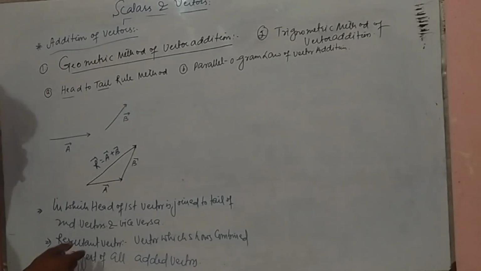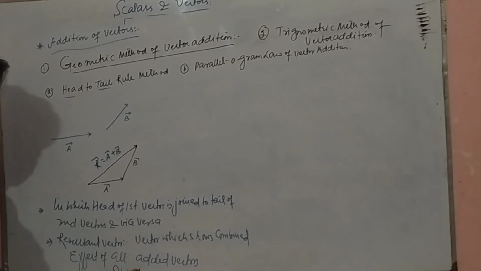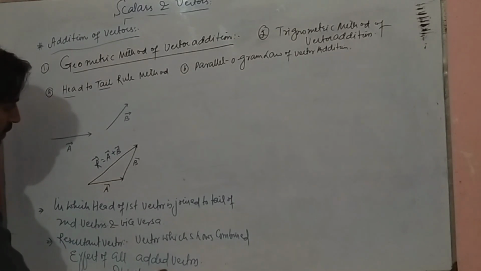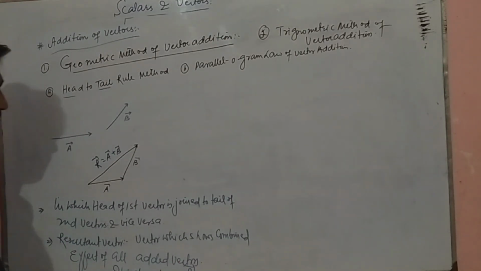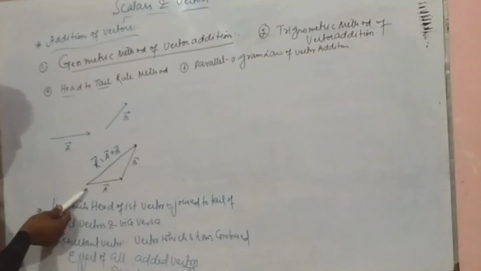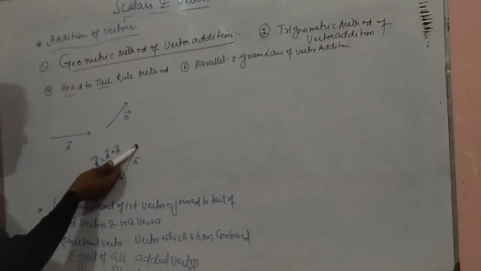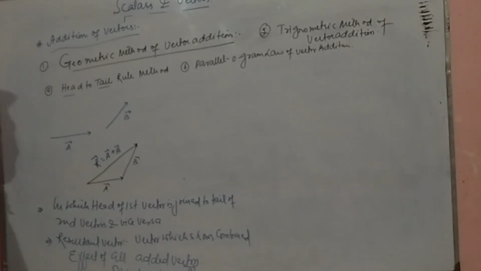It is denoted by R, and it starts from where the first vector starts and ends where the last vector ends.